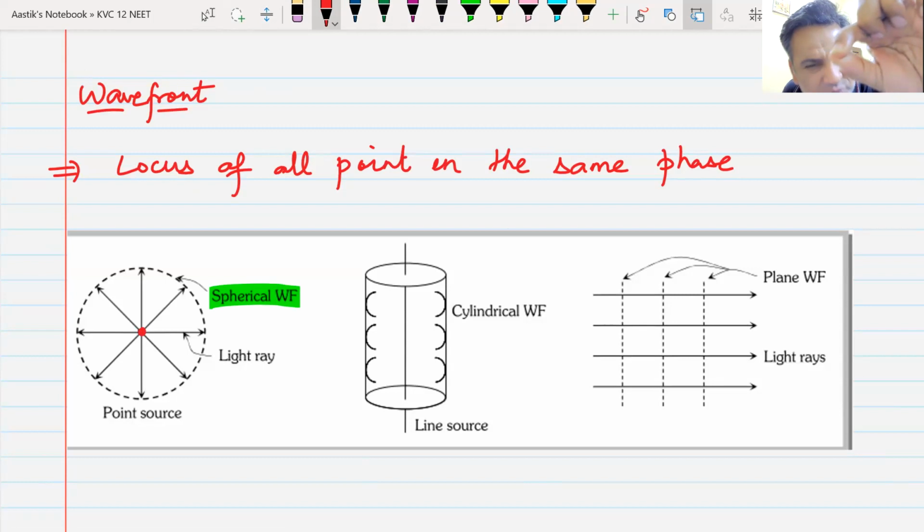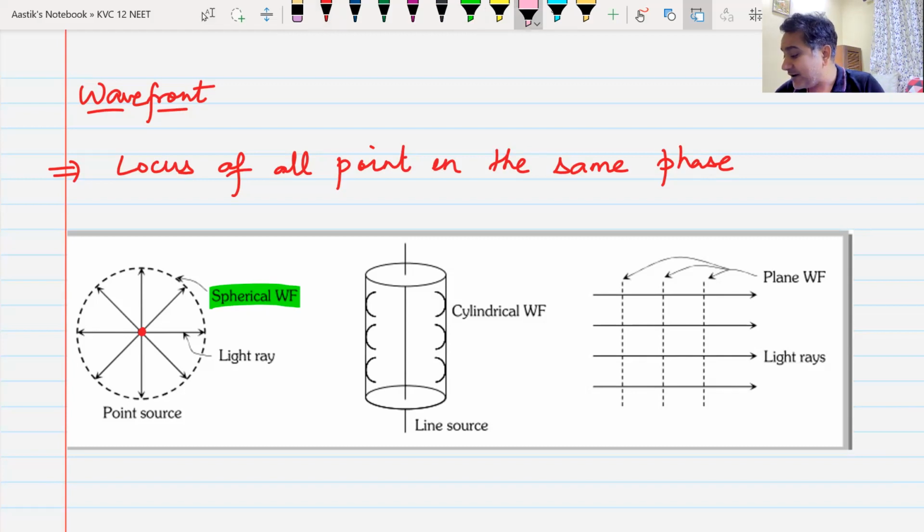For example, the sun is not a point, the sun is a very huge object, but from very far away, the sun might look like a point, or a very distant star might look like a point. The wavefront that that point will create will be spherical. The wavefront that a point source creates is spherical. That is the first type of wavefront.